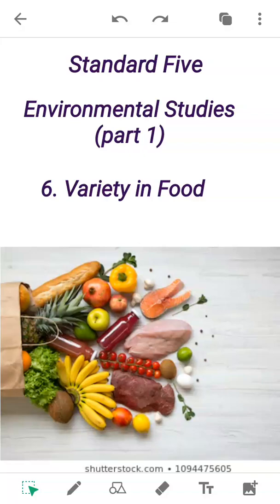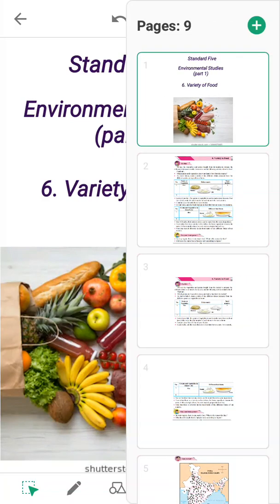So we had already completed 5 units. Now we are on the 6th unit, and the name of the unit is variety in food. So what does variety in food mean? Different kinds of food or differences in food. Suppose different types of vegetables are there, different types of grains are there, different types of pulses, dal are there. So these are different kinds of pulses, foods. So there are many varieties of food. So we are going to study these varieties in detail.